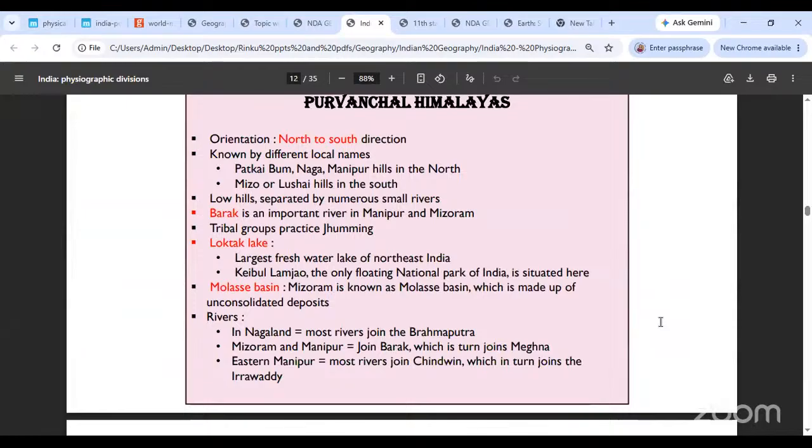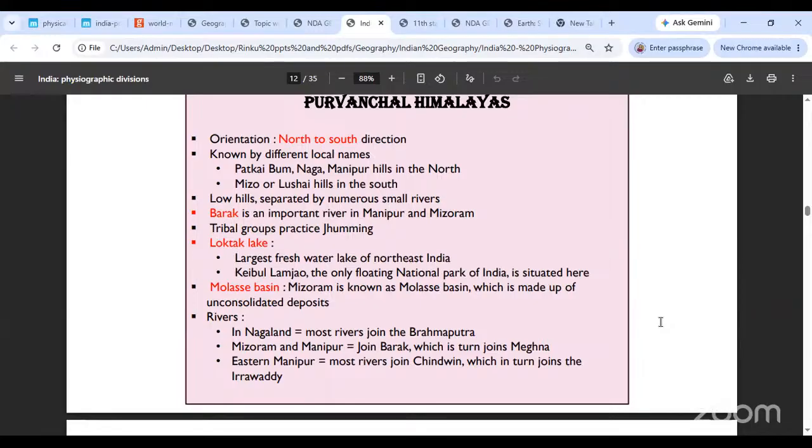So we are saying that in different places they are called by different names. They will be called the Patkai Bum, Naga, or Manipur hills in the north, depending on which state they are in, and the Mizo or Lushai hills in the south. Okay, that is what they usually get called. And they are very low hills that are separated by numerous rivers. Of course, there will be plenty of hills and there will be plenty of rivers flowing right across these hills. Barak happens to be a very important river in this particular region. Clearly, tribal groups practice jhumming over here also.